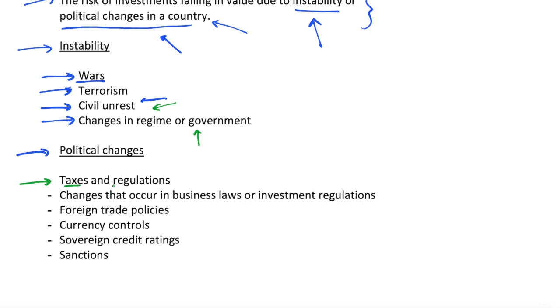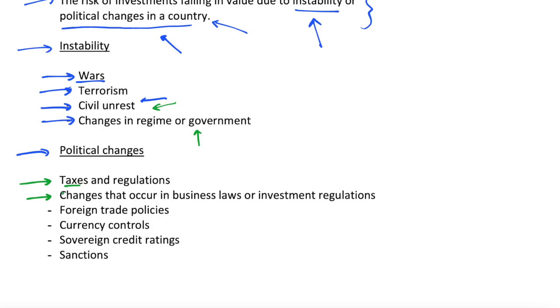There could be a change in regulation which massively helps certain businesses and thus will increase asset values, but if there is a risk of change, investors will tend to be cautious and require a larger risk premium, and thus asset values will fall if there is a risk of changes to taxes and regulations. We could also see changes that occur in business laws or investment regulations.